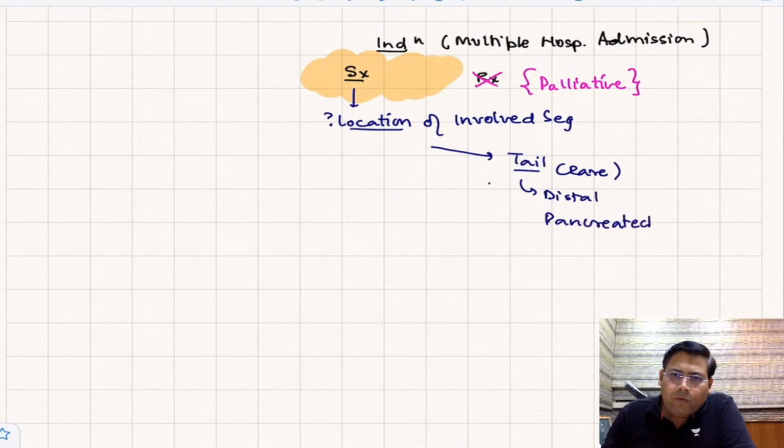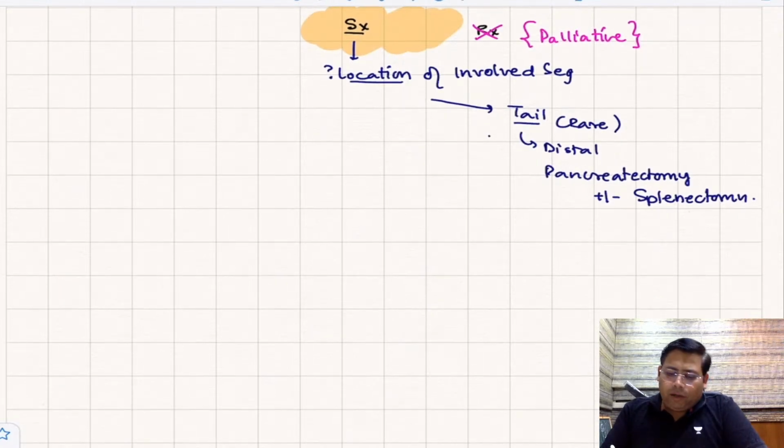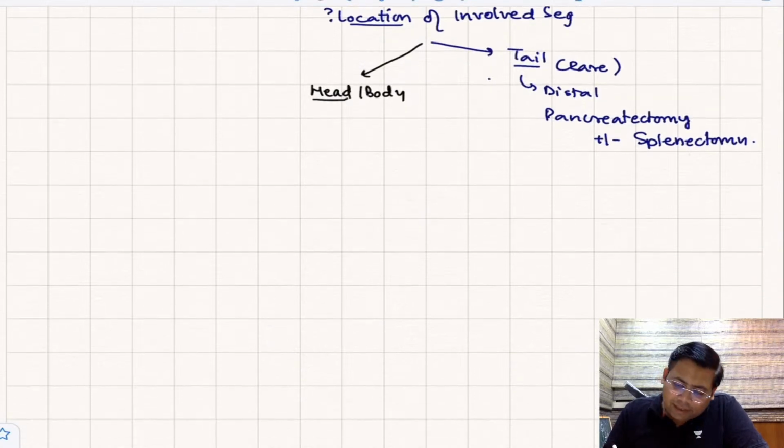Whenever you are going for pancreatectomy, it's your choice to keep or remove the spleen, so splenectomy you can do along with that. Now if it is involving the head, because the head is very important, or the body, the next thing is what to do. It's very important for you to understand: is there any mass over the head?